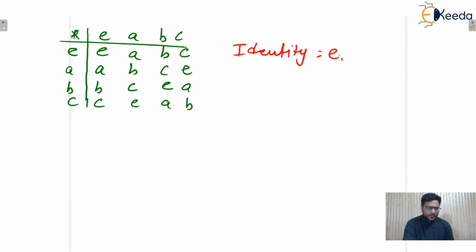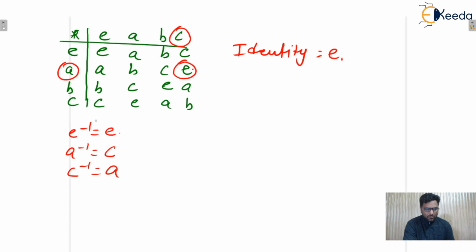So here we can find the inverses. The inverse of the identity element E is E only, the same element. The inverse of A is C, since A star C is the identity element. If the inverse of A is C, then the inverse of C will be A. You can check here, the inverse of C is A because C star A is the identity element.